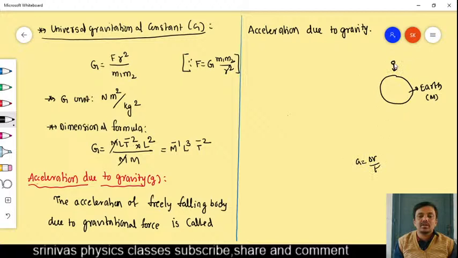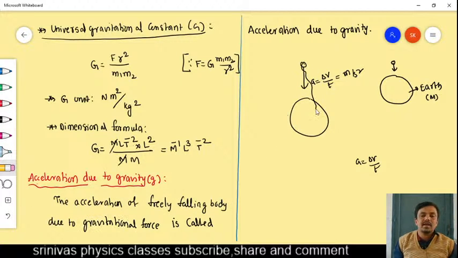When you leave free any object at a certain height from the ground, that object will fall down. While falling, its velocity increases. For every second, how much velocity is increasing? That is called acceleration. Why is the velocity of a freely falling object increasing? Because of earth's attraction force, that is, because of gravity. Because of gravity, this object has the acceleration. That's why it is called acceleration due to gravity, right?